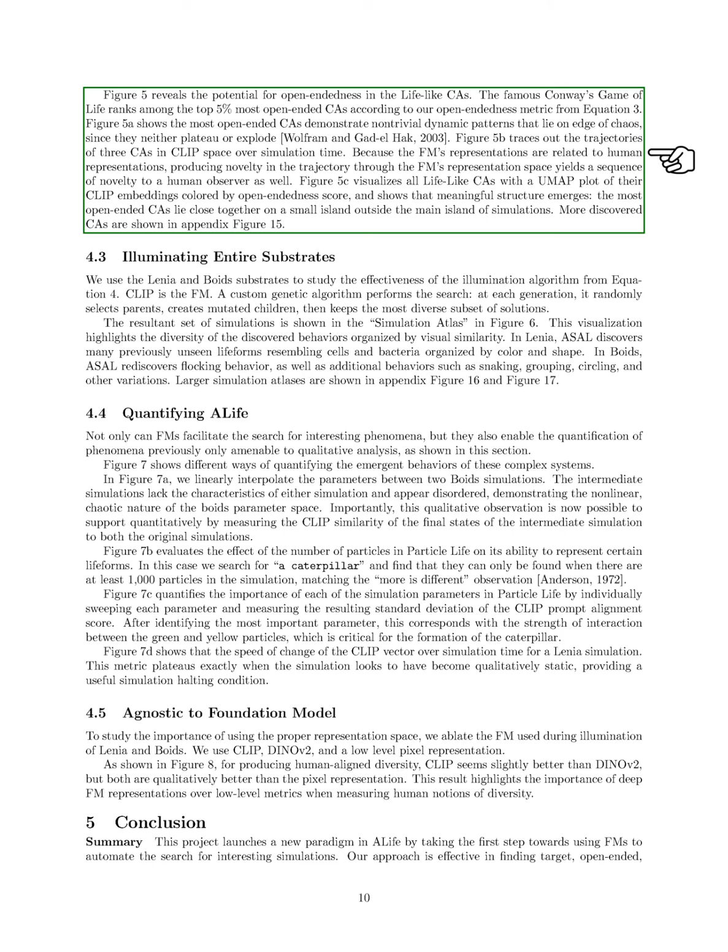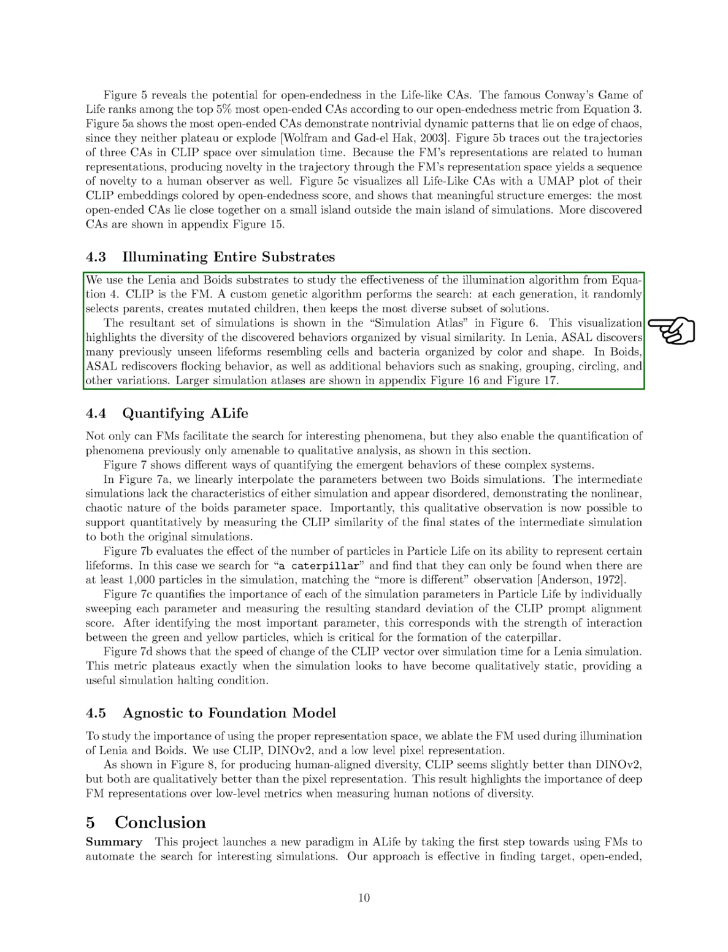The figure illustrates that the most open-ended CAs exhibit complex dynamic patterns that balance between stability and chaos. We also trace the trajectories of 3 CAs over time in CLIP space, revealing that as we generate novelty, it resonates with human perception. A UMAP plot visualizes all lifelike CAs, showing that the most open-ended ones cluster together, distinct from the main group of simulations. More examples can be found in the appendix.